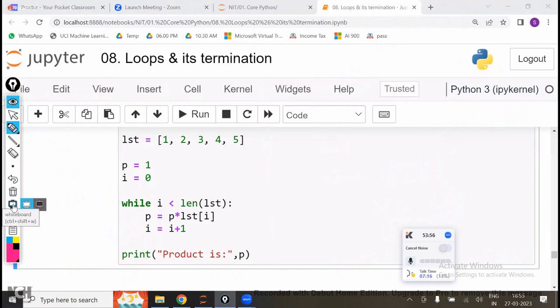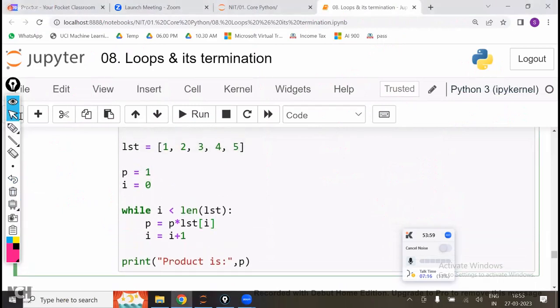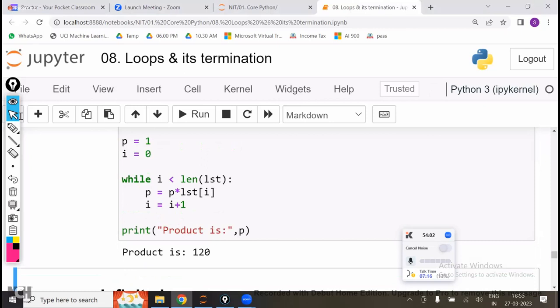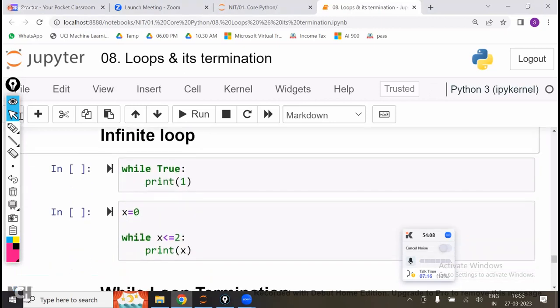Is that clear? So now, if I execute this code, I'm going to get the same answer, 120. Using the for loop also we get the same answer, using the while loop also. Infinite loop: what is meant by an infinite loop? It means the condition never fails. An infinite number of times the block of code is going to execute, because the condition is satisfied every time and is never failing. So it will execute automatically.